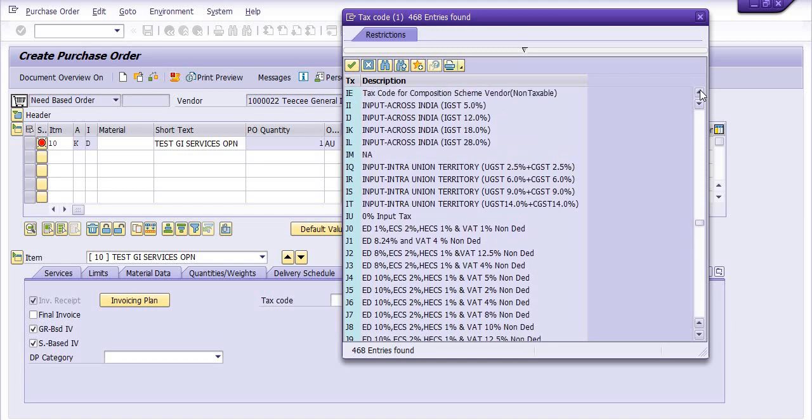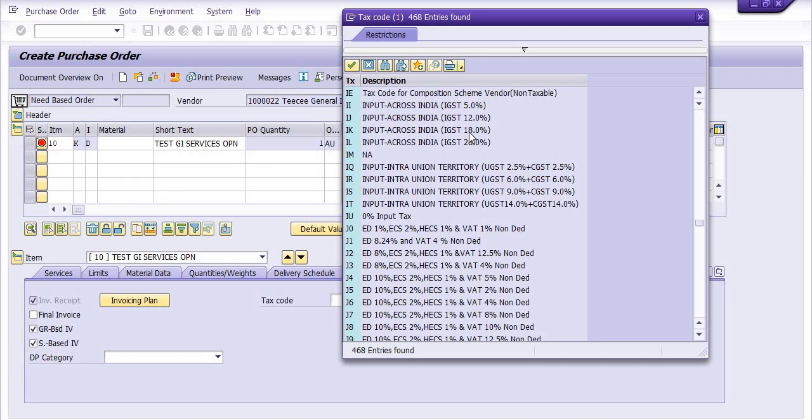Our vendor is from a place other than where the services are taken. The services taken are in Coimbatore, but our vendor is from Allahabad, Uttar Pradesh. So the GSTN of Tamil Nadu state and the GSTN of Uttar Pradesh are different. So we have applied the all India input, IGST 18%.